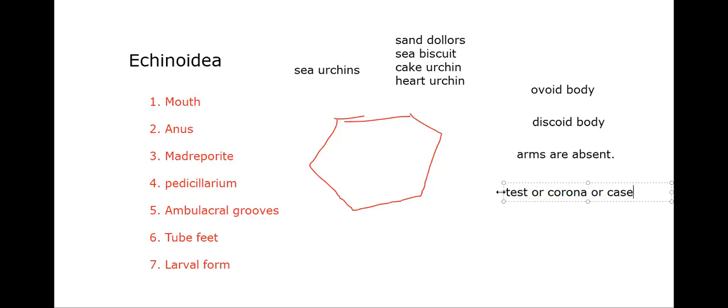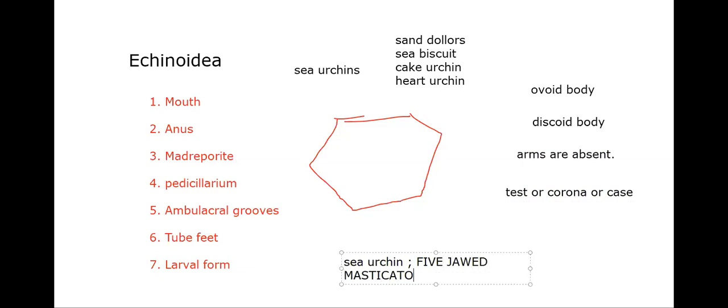Next, a very important feature, particularly in the sea urchin: a complex ring-like structure. The sea urchin has a complex five-jawed masticatory apparatus, very important.